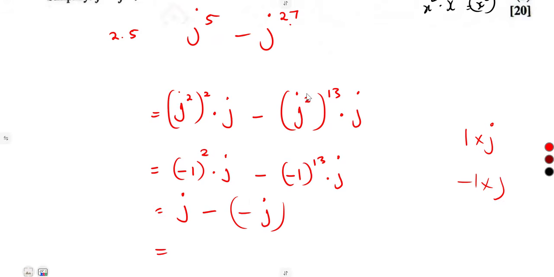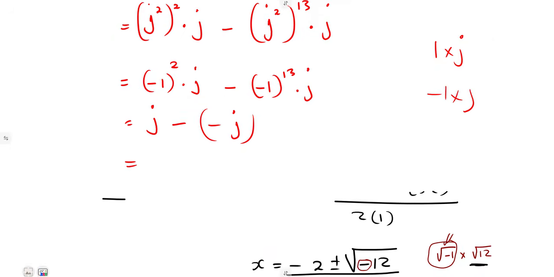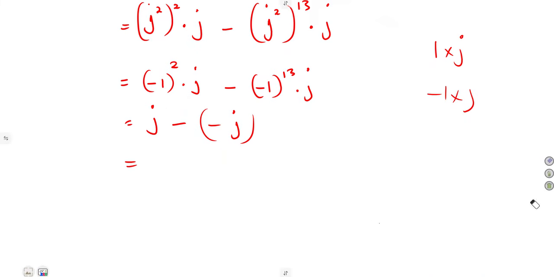These ones were not like terms because of what? Different powers. Yes, there's a j, but they're different what? Powers. Here, same powers, to the power of 1. So these are called like terms. They can be added together or subtracted. So we can add, it's just like 1j plus 1j.